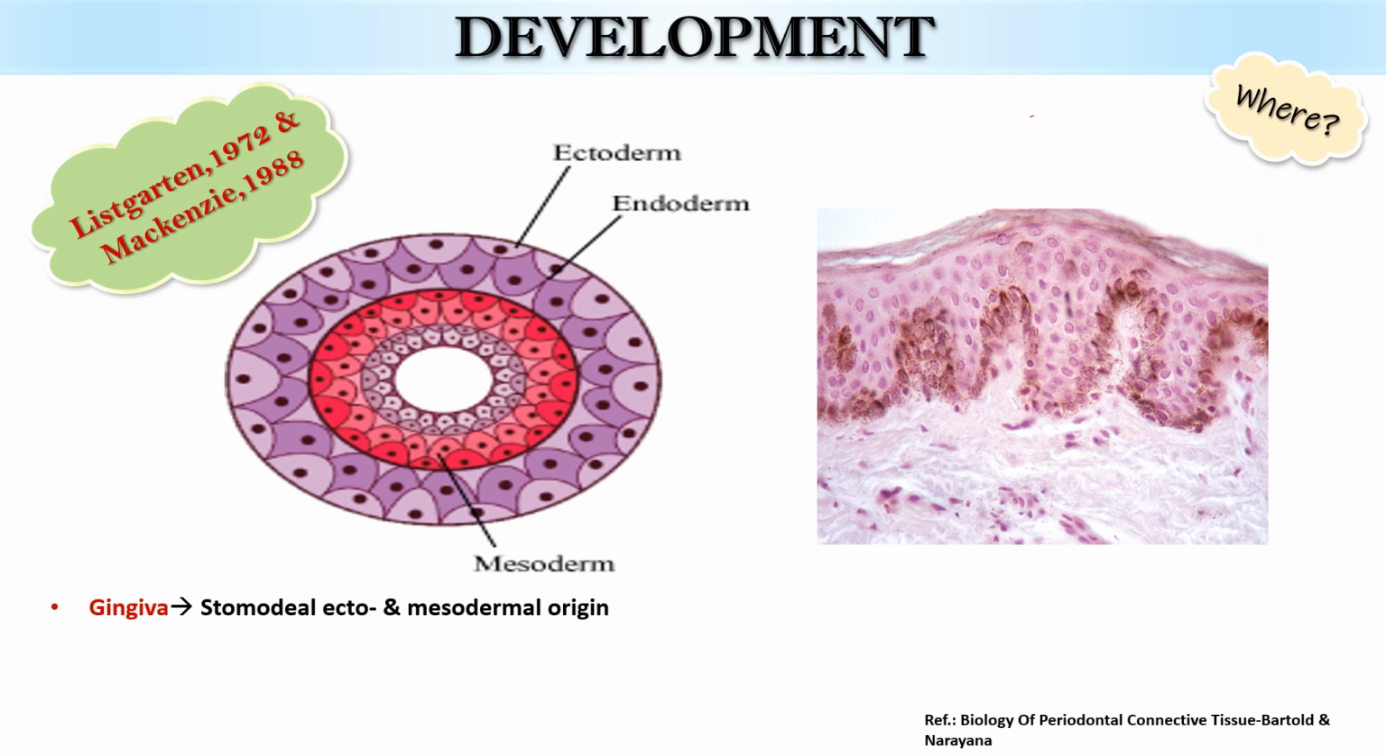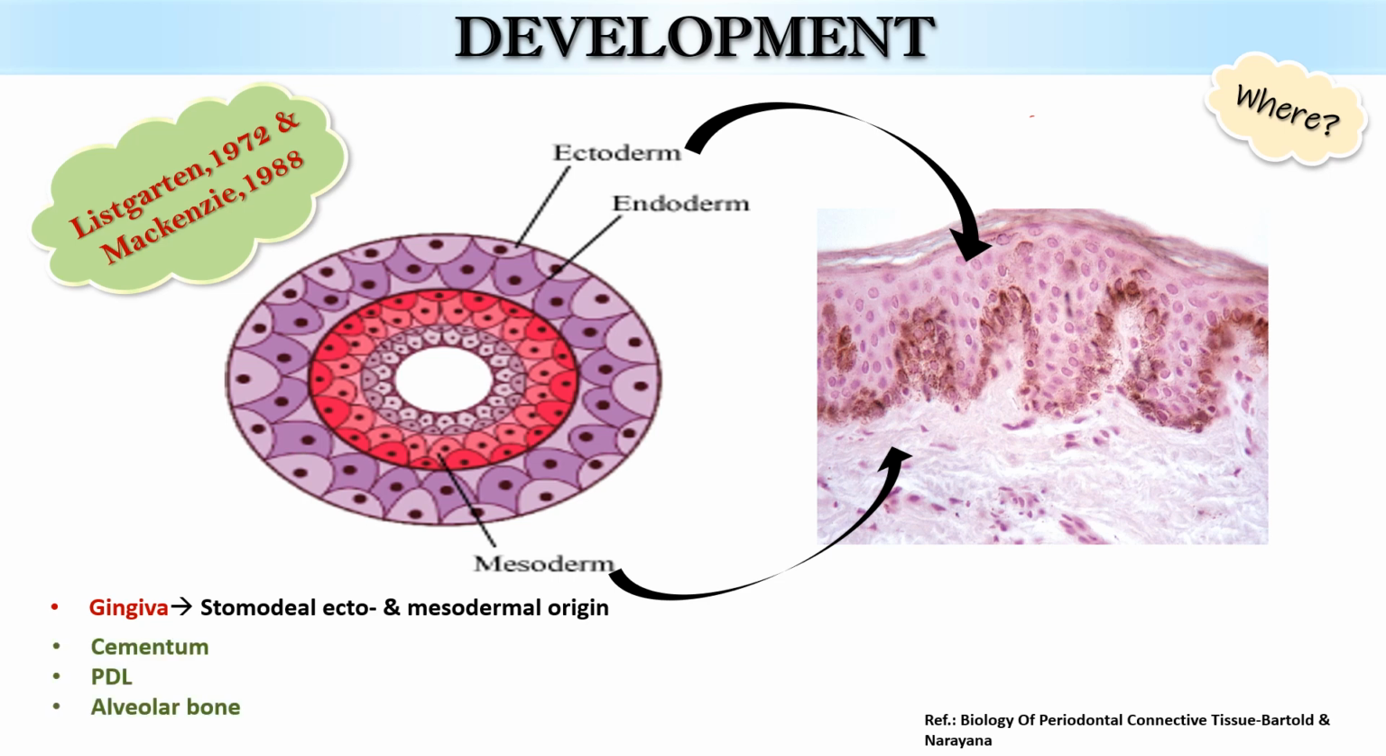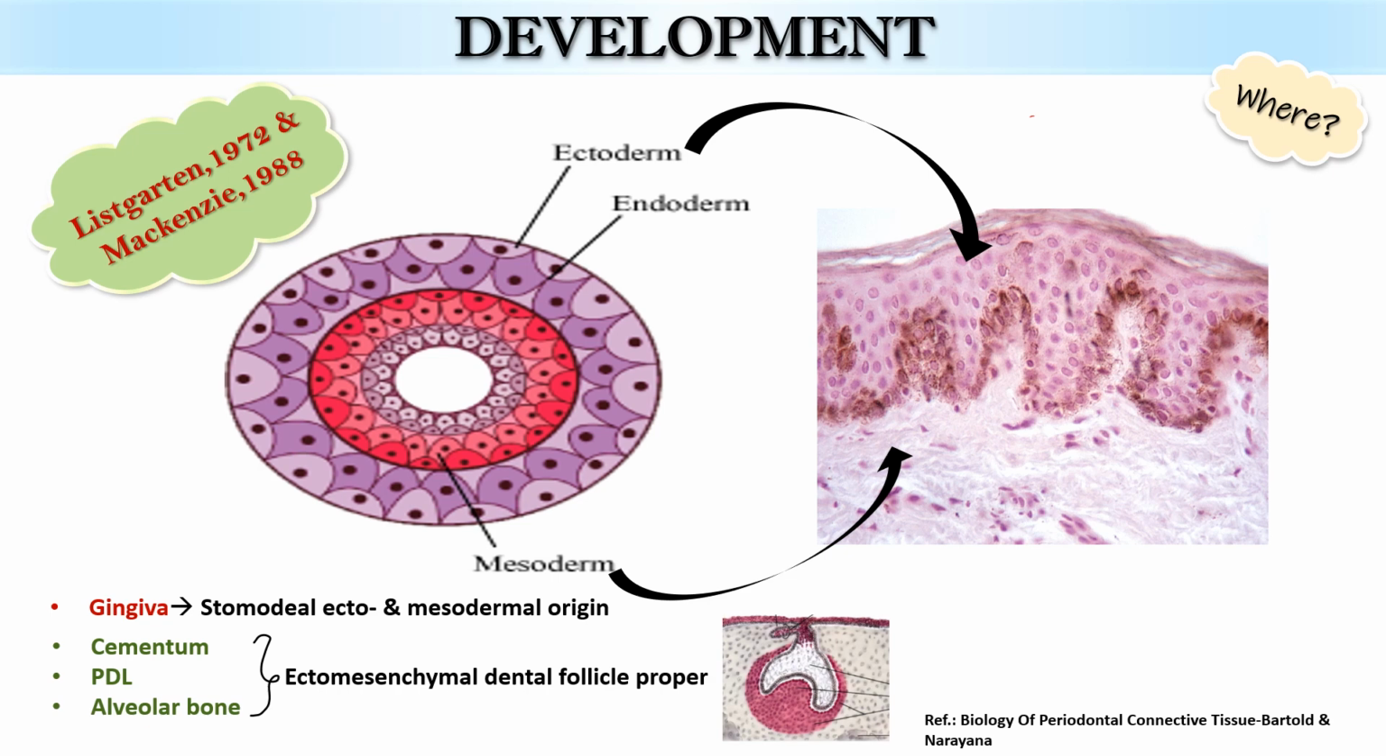First, where does gingiva form from? Lisgarten and McKenzie have proposed that gingiva is derived from the ectoderm and mesoderm. Ectoderm will give rise to the epithelial component, whereas mesoderm will give rise to the connective tissue components. Unlike this, gingiva, cementum, periodontal ligament, and alveolar bone are derivatives of the dental follicle proper, which surrounds the enamel organ and the dental papilla.